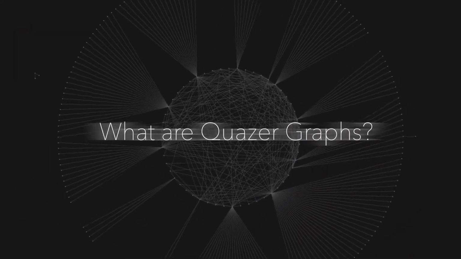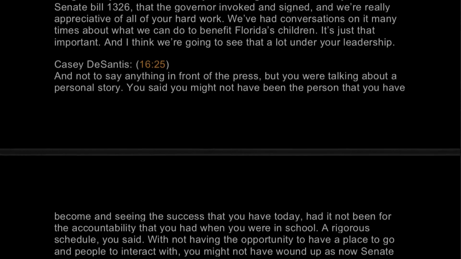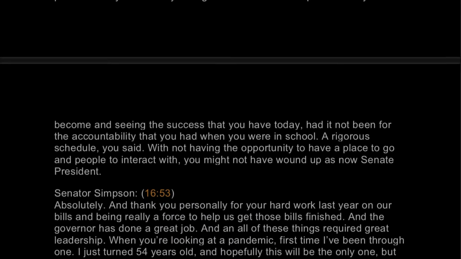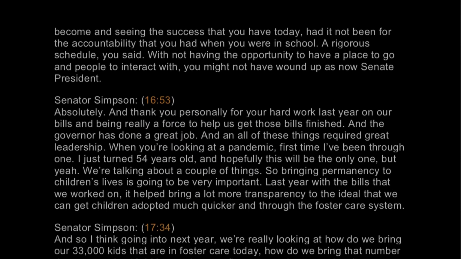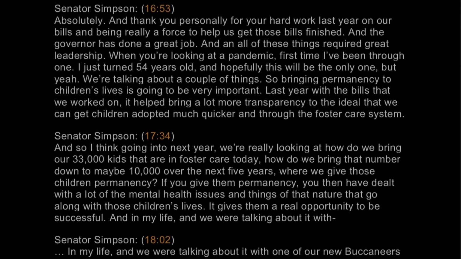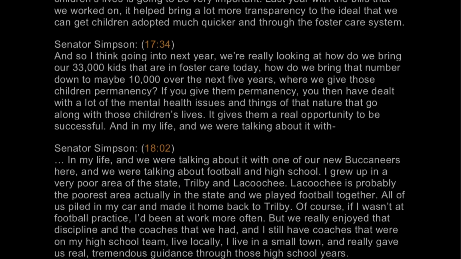In order to understand QuazerGraphs, we first have to look at the traditional transcript format. Transcriptions are useful for capturing the details of various types of meetings, but they can be time-consuming to read or search through. For example, this 18-page-long transcript of a July 17 press conference given by Florida Governor Ron DeSantis.